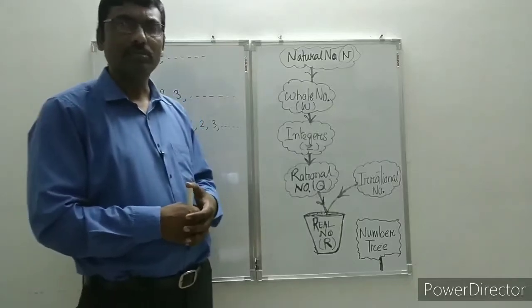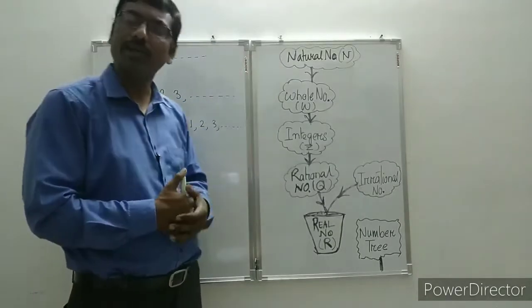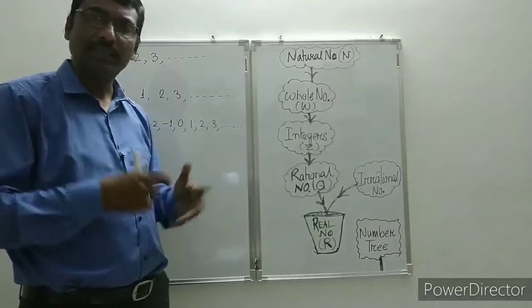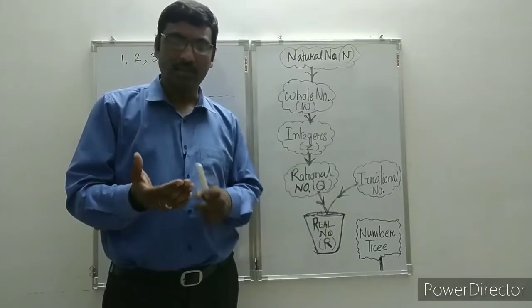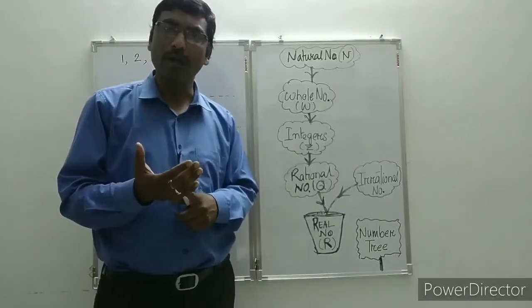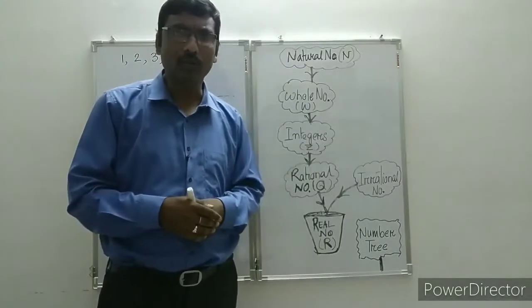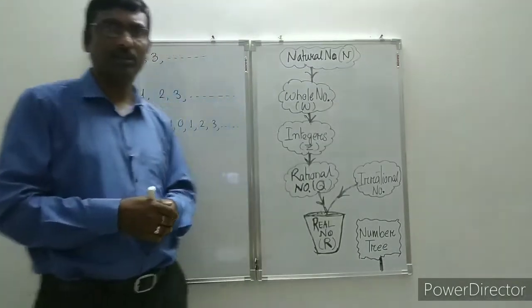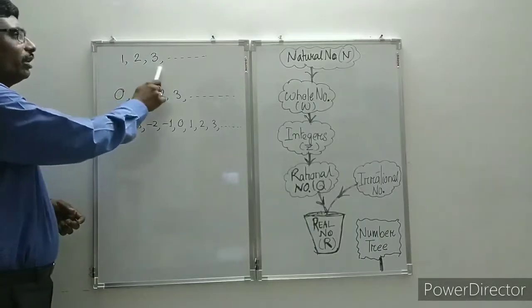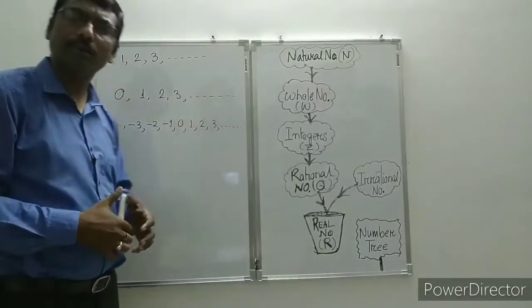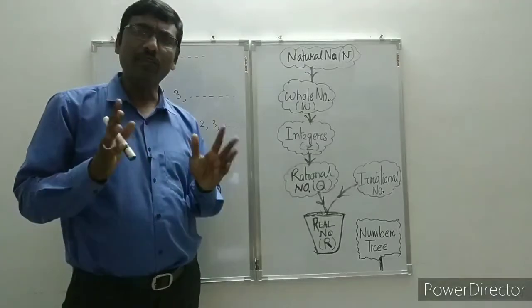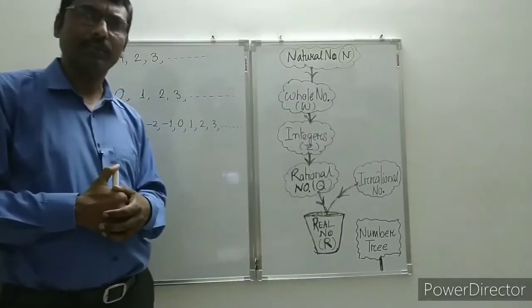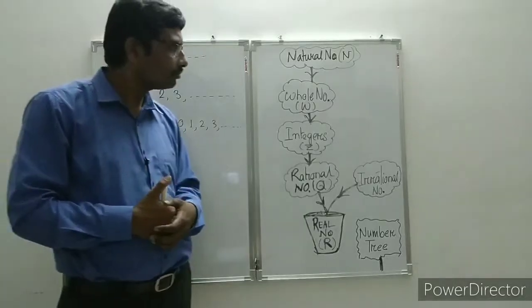You see, at the top of the tree, the first number is natural number. Natural number means the counting numbers, that is, numbers that start from 1, the numbers that we can count. These are called natural numbers. You see, 1, 2, 3, 4, 5, in this way, all the numbers are called natural numbers. So there are infinite natural numbers, uncountable.